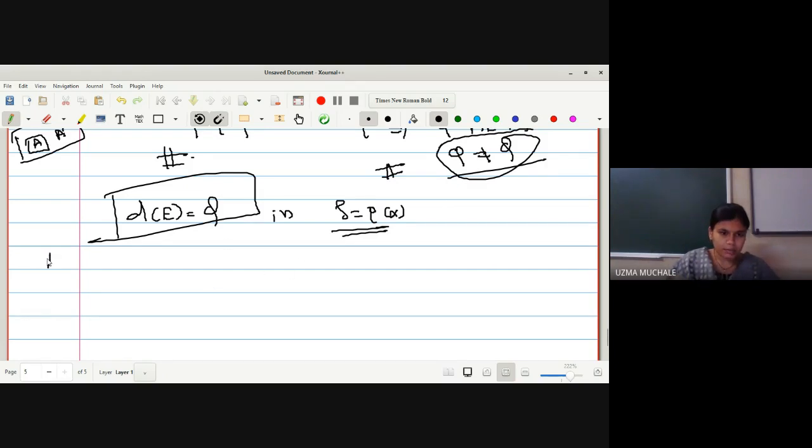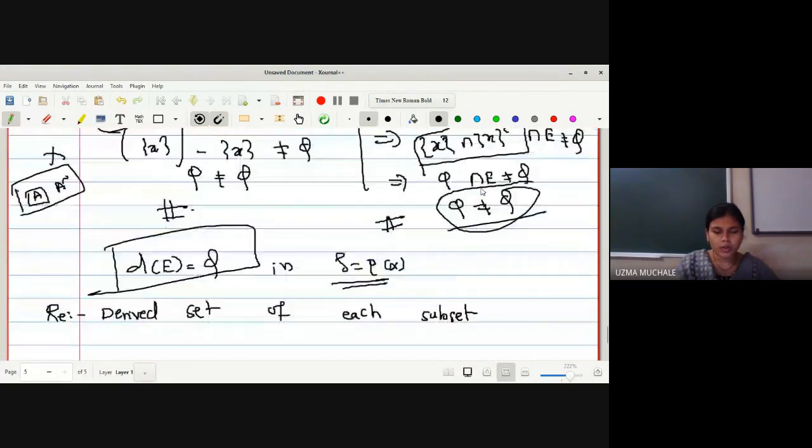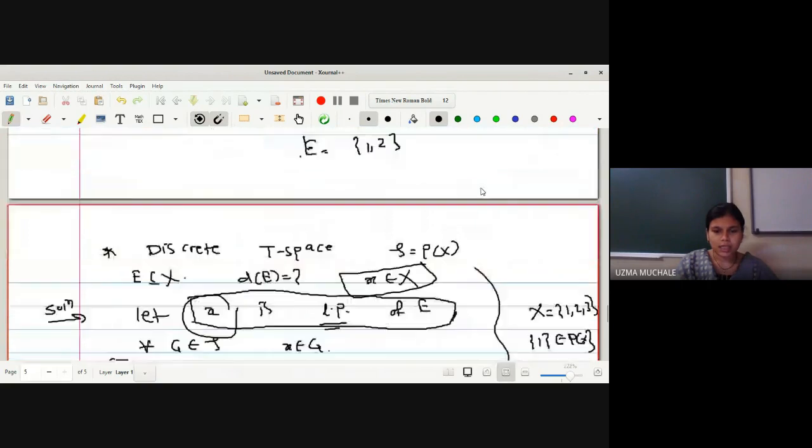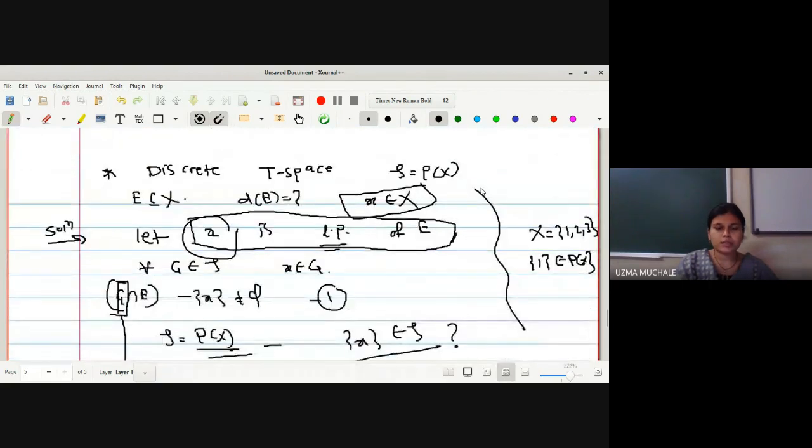And you can have a remark in this case: derived set of each subset of a discrete topological space is an empty set. Because E is also not known to us, we are not knowing anything in this case. E पण माहित नाही, टो पण माहित नाही, X पण माहित नाही.